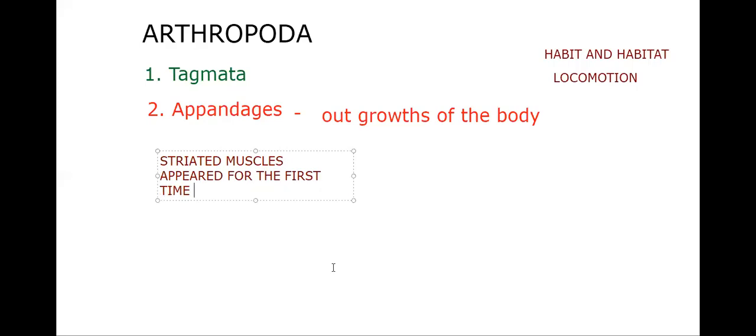Okay, next, nutrition. Food collection is diverse. If you take our mosquito, they are sanguivorous ectoparasites, blood sucking, isn't it? So all types of animals are there, free living are there, parasitic are there. The digestive system is much improved compared to the earlier phylum Annelida, the earthworm.